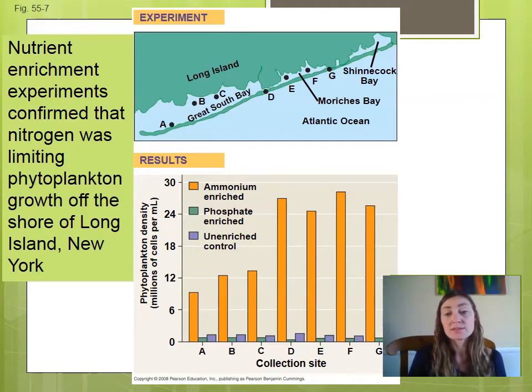Yellow is ammonium, which is nitrogen containing, so we can see in every single case that when we increase the amount of ammonium, which would come from runoff from farms and agriculture, you would also increase the amount of phytoplankton. If we increase the amount of phosphate, or phosphorus containing material, that didn't really have an effect on how many phytoplankton you had. So our limiting factor in this case right off of Long Island is in fact nitrogen and not phosphorus for this particular species.